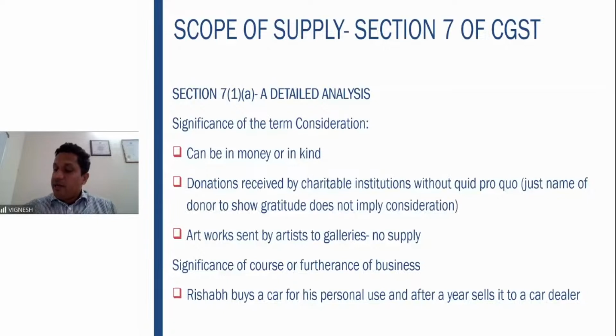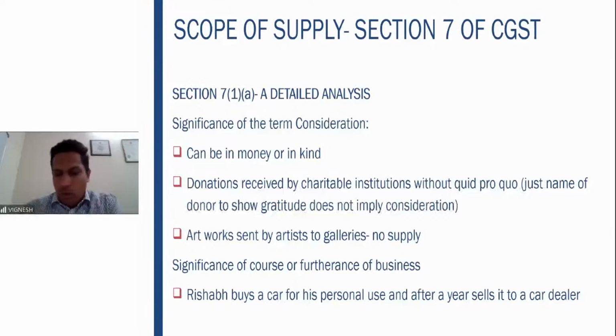Now, a charitable, let me ask you this question. A charitable institution receives the donation without quid pro quo. What is quid pro quo? Something in return. So you want to build a school.